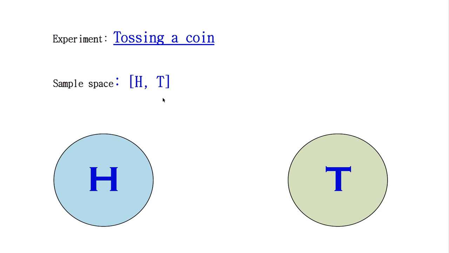When you toss a coin, you get either head or tail. You cannot get both at the same time, so there is nothing common. So this is a mutually exclusive event, because at the same time only one event occurs.